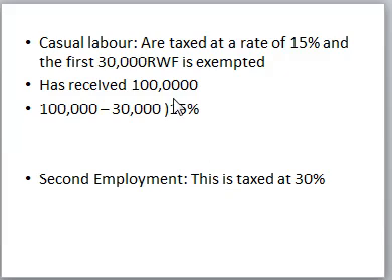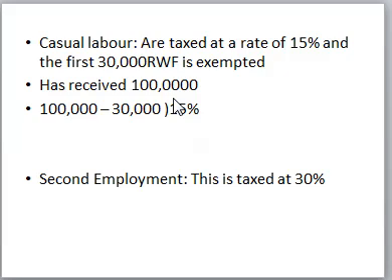So let's also look at some of the terms that are used. Casual labor: a casual laborer is an employee who does not use special skills, and the term for casual labor does not exceed 3 months. In the case of a casual laborer, we tax at a rate of 15%.